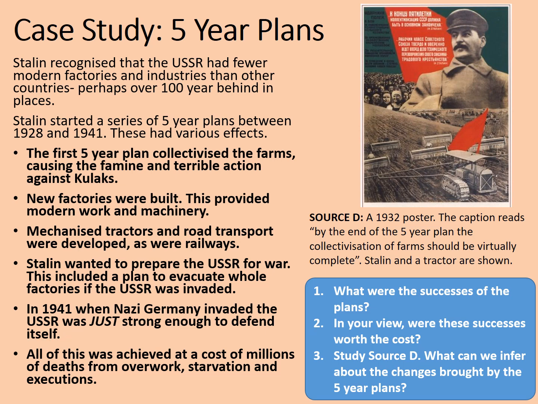This is a 1932 poster, and the caption reads, "By the end of the 5-year plan, the collectivization of farms should be virtually complete." Stalin is shown looking over everything, and a tractor, which would have been modern for the time, is shown out the front. Alright, pause the video here and complete that final case study. Time to finish off.